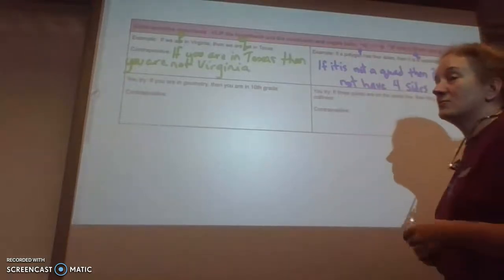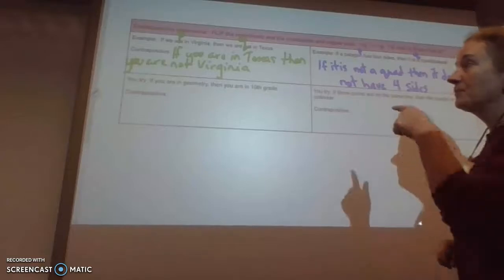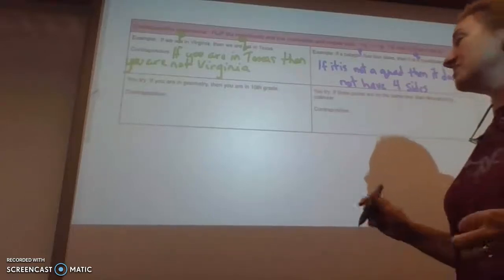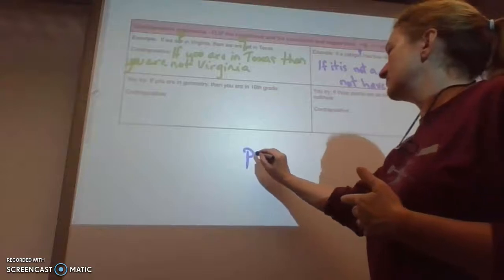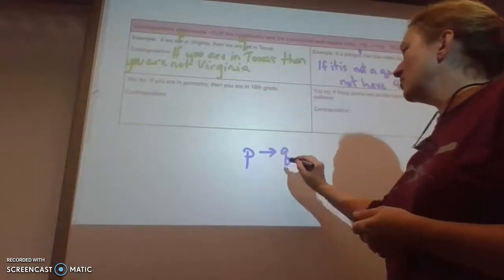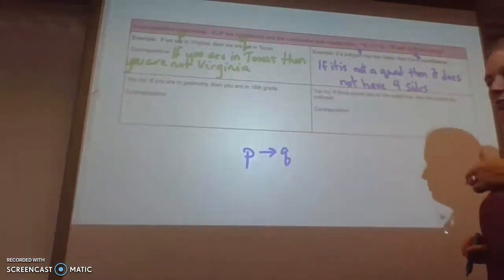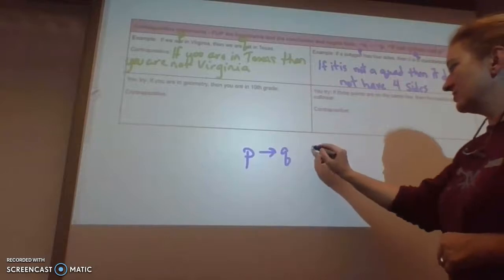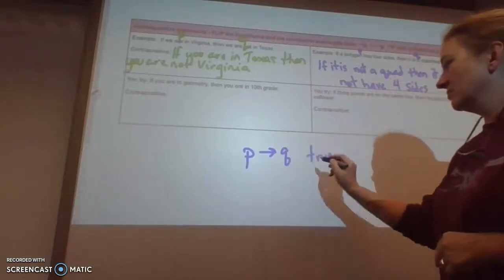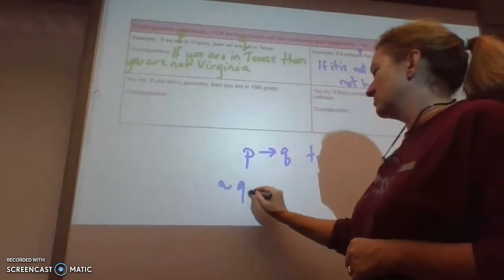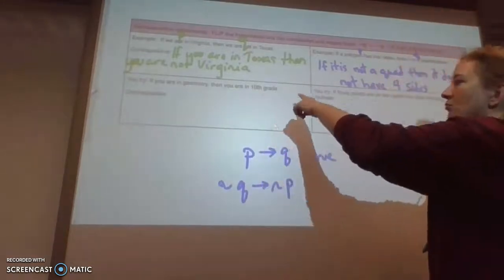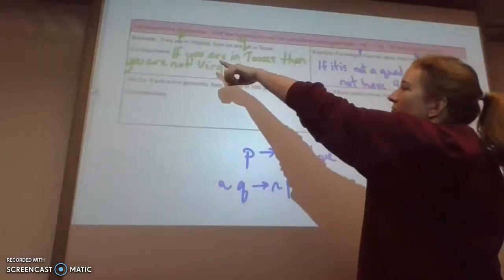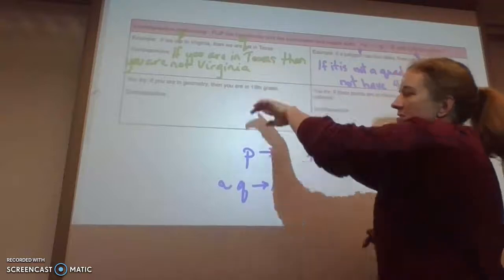I'm going to say one thing before we stop, because this is actually important. If your original PQ statement is true, then your contrapositive statement will also be true. So if this is true, then this is always true as well. I can prove it to you. If we are in Virginia, then we're not in Texas. We know that's true, right?